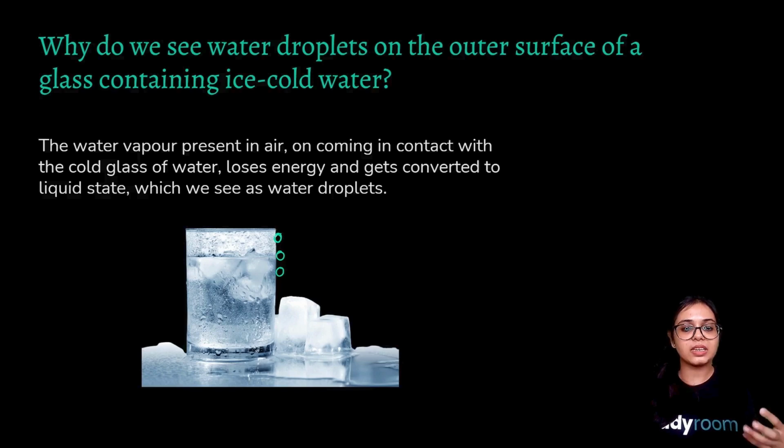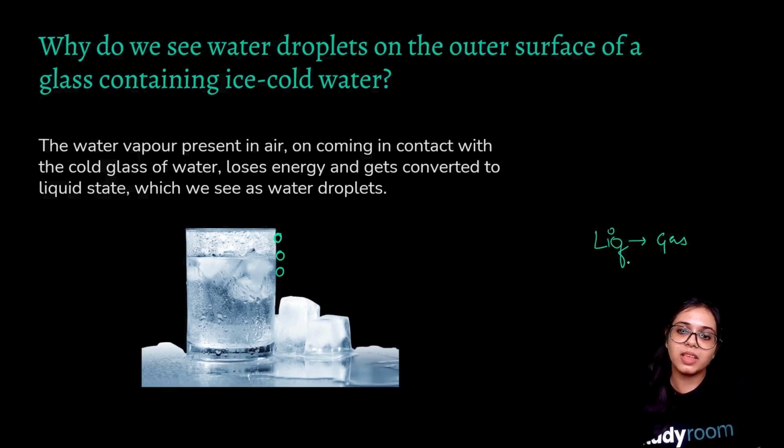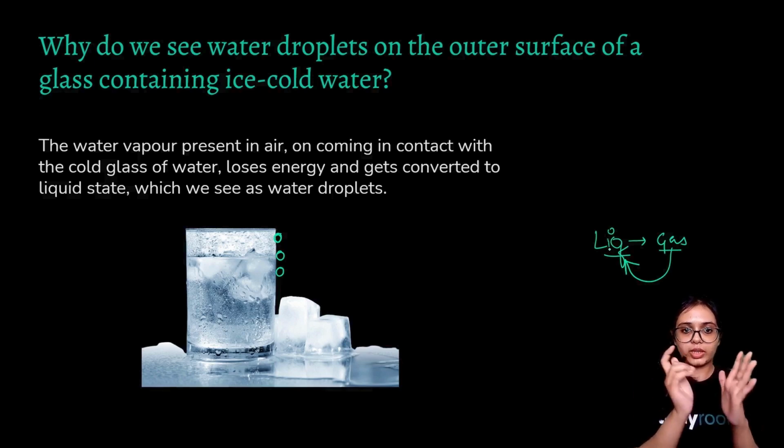So basically it is giving its energy instead of using it. For a liquid to form into a gaseous state, it absorbs energy. But in order for the process to be reversed, for gas to form into a liquid, they give out heat, right?